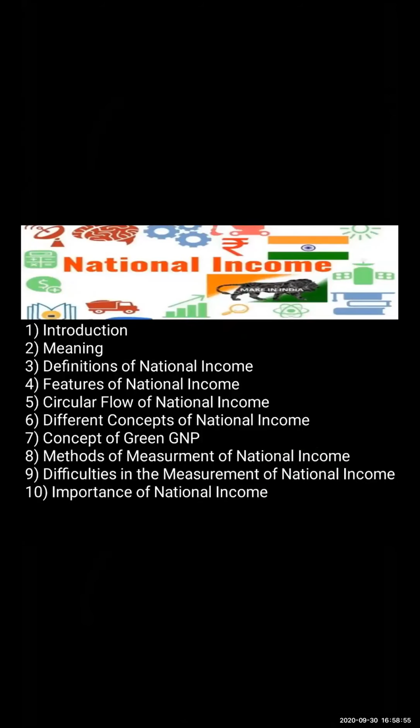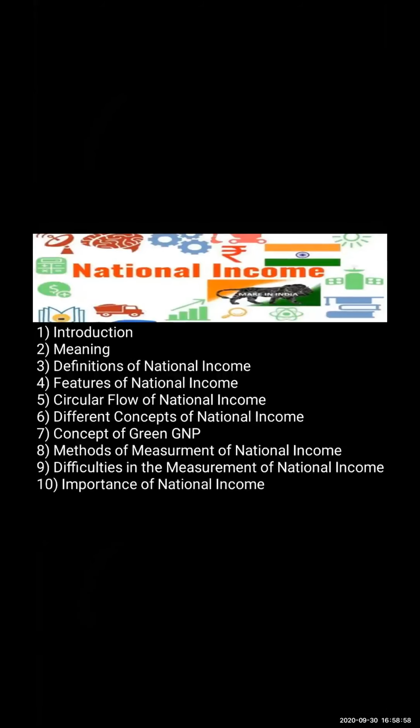So, what is a financial year? Which year do we consider while measuring national income? Yes, very good, Niranjan. 1st April to 31st March. Whatever production, consumption, expenditure took place between this period of every year, we calculate while we are measuring national income.